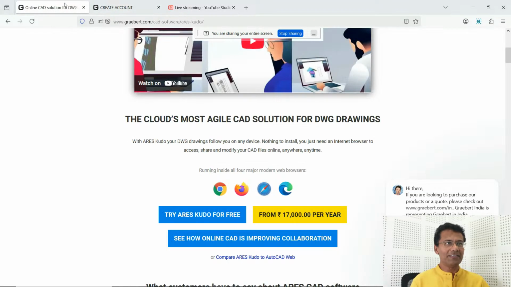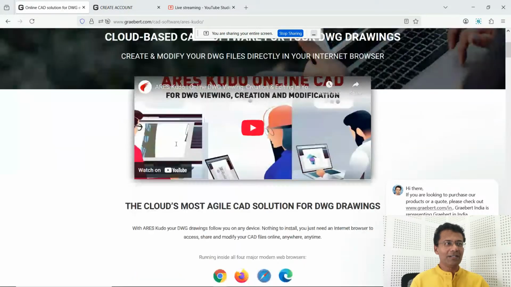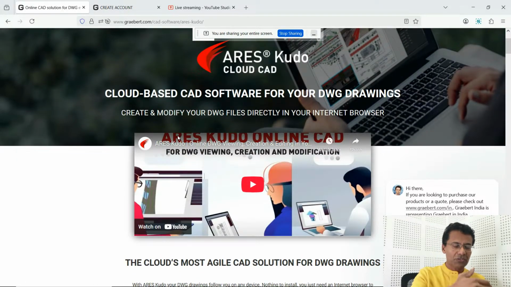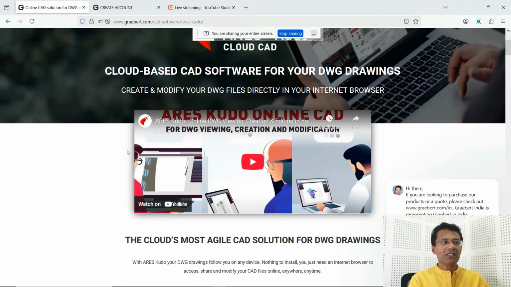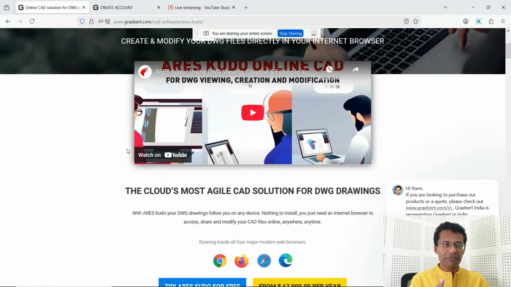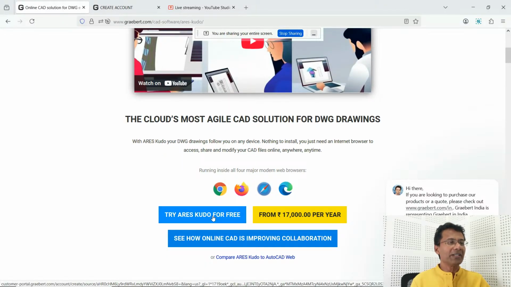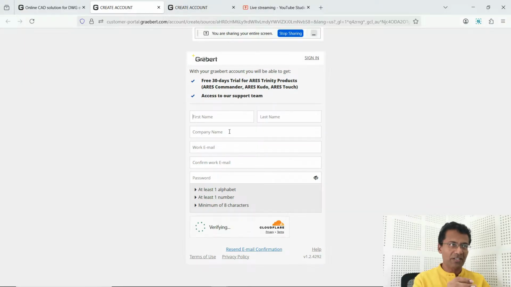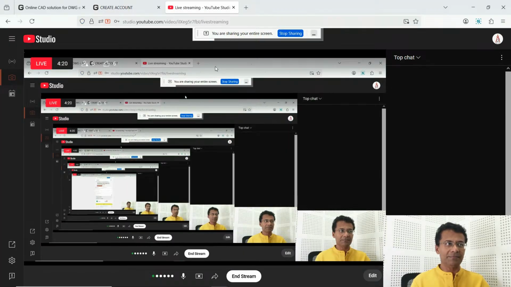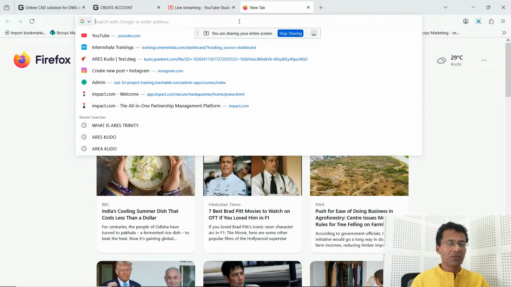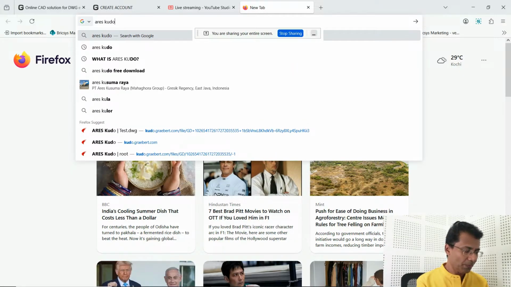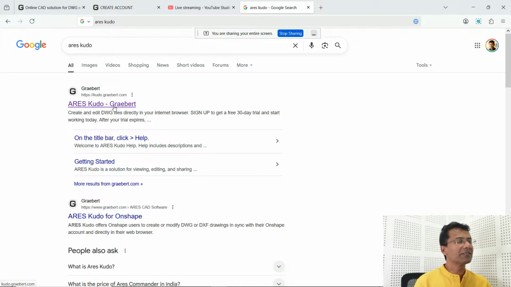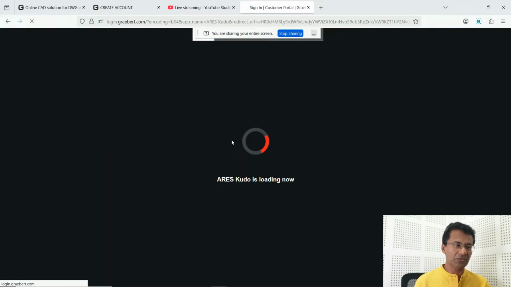I hope you can see the screen. This is the page I was talking about. I was not sharing the screen before, I'm sorry. This is the page you get when you visit the website. Here you can click on Try ARES Kudo for free and give all the information like your first name, last name, company name, etc. Once you register, I'll provide the link to this website in the description of this video.